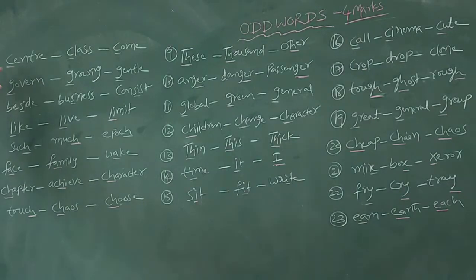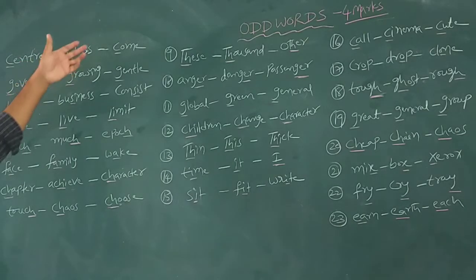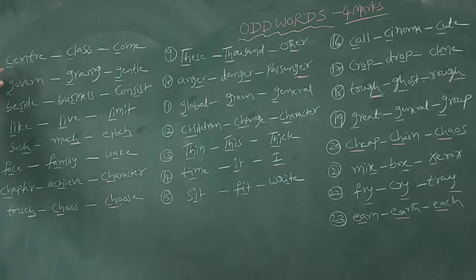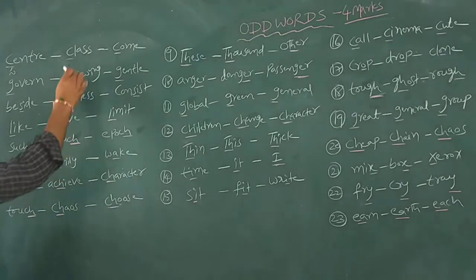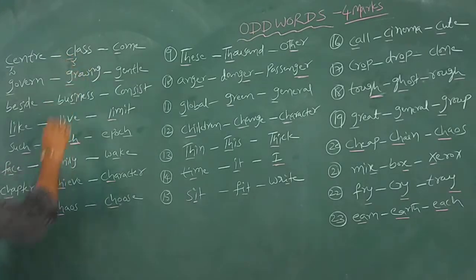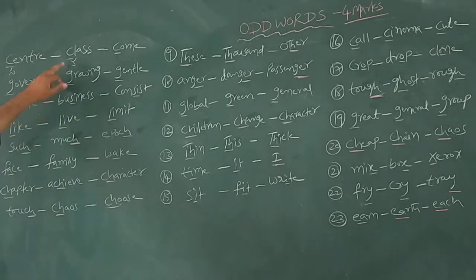Here you observe every word starts with the letter C, but the pronunciation is different from word to word. In center, the C letter gives the sound sa. In class, C gives the sound ka. It is not sa.